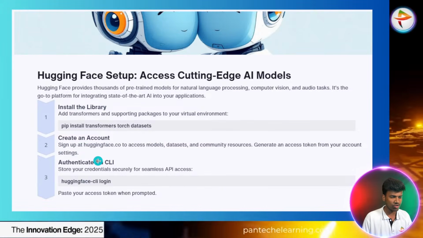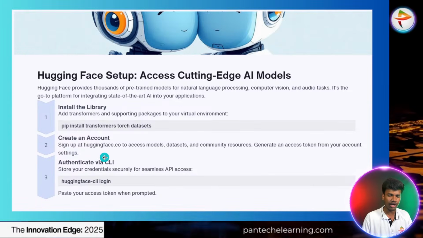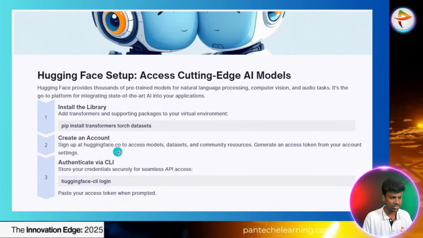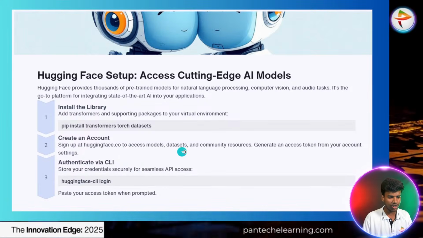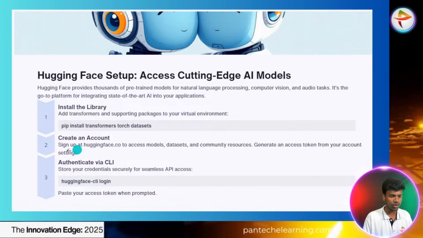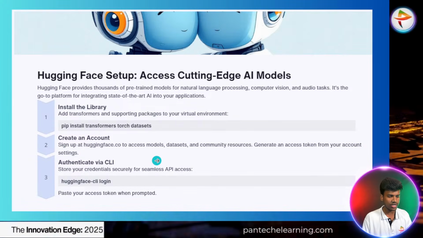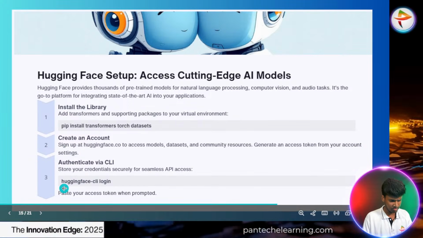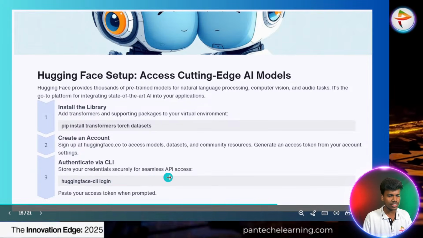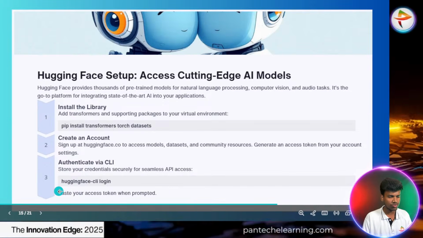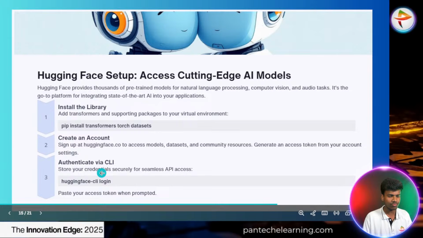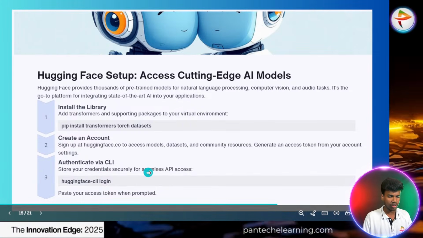Then create an account on Hugging Face. First thing, we have to create an account. Everything needs an account. Sign up at huggingface.co and access the models, datasets, and community resources. Generate an access token from your account settings. Then authenticate via CLI. Store your credentials securely for seamless API access. So, huggingface-cli login. This command helps to create your API token.